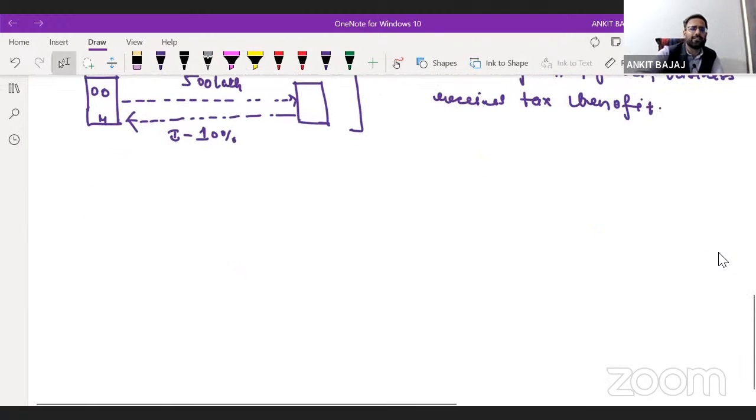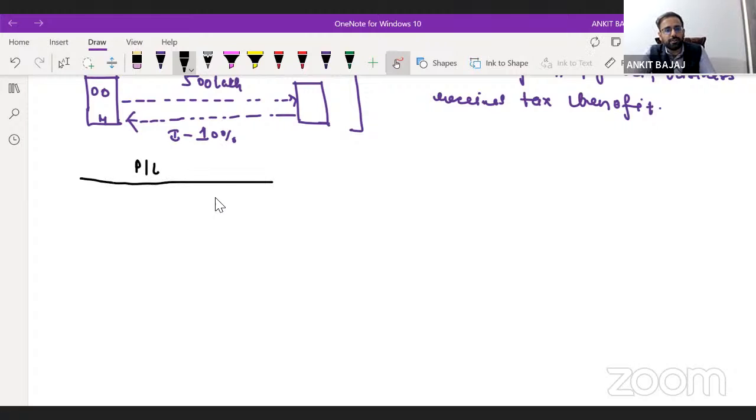Why I'm saying this right here? Whenever you prepare a P&L account, what format do you use? Let's suppose I'm preparing a P&L account, and I will be showing you the format. Just see this very carefully. First, you will write down the sales. Let's suppose sales is 10,000 crore rupees.